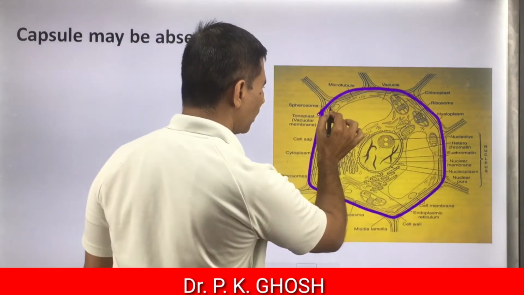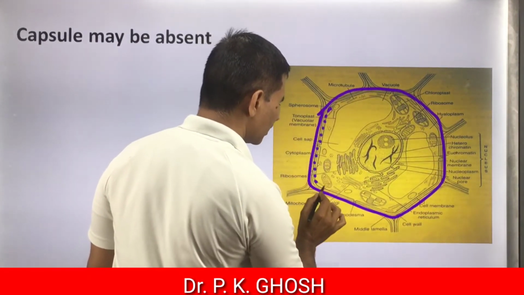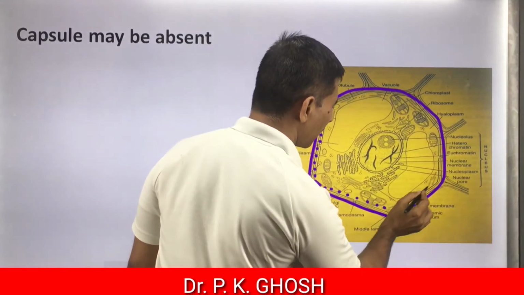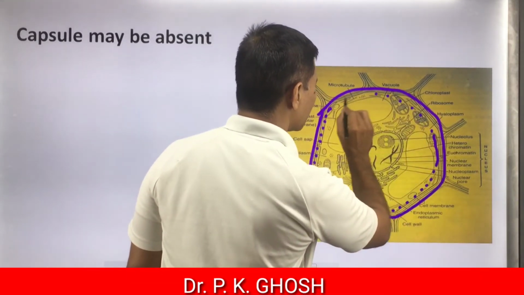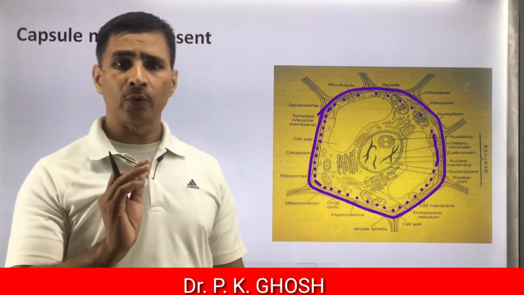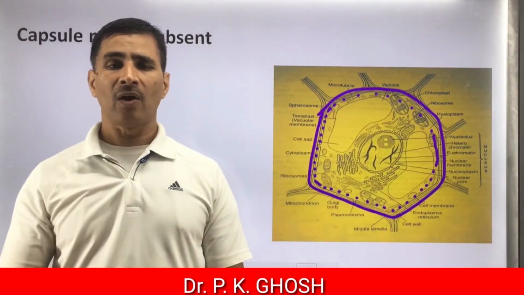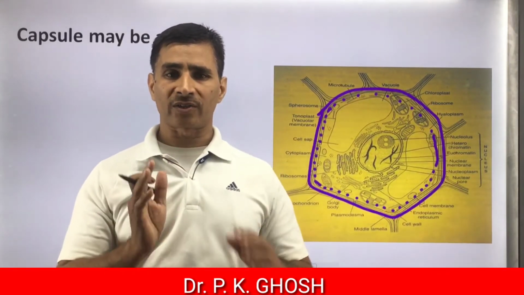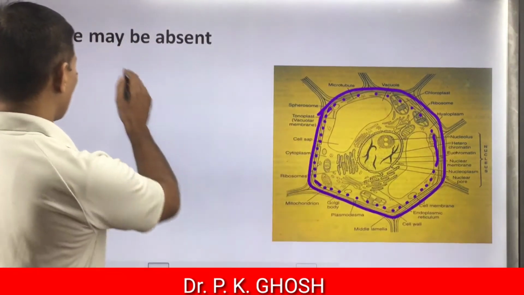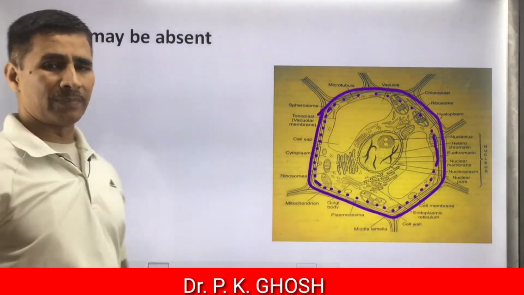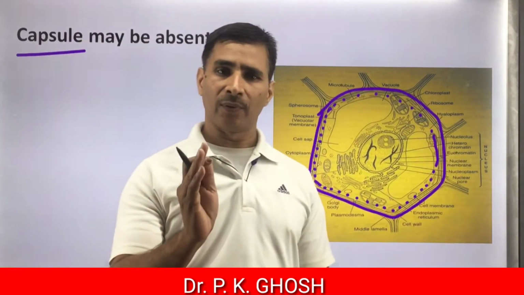And inside the cell wall, there is an ultra thin membranous structure called plasma membrane. In case of animal cell, there is no cell wall. But in both the cases, whether it belongs to Animalia or plant kingdom, eukaryotic cell does not have any kind of capsule-like envelope. But it is found in case of prokaryote.